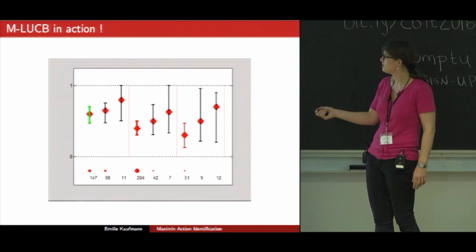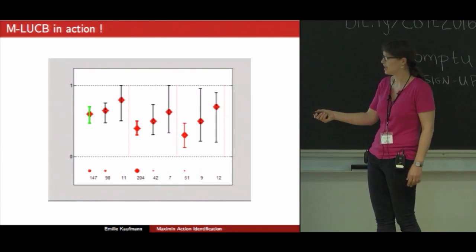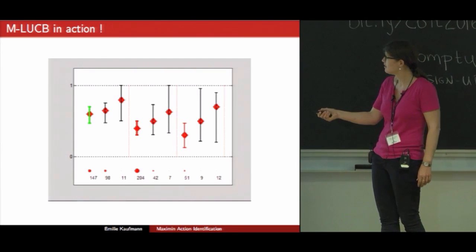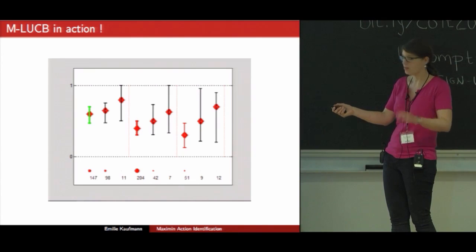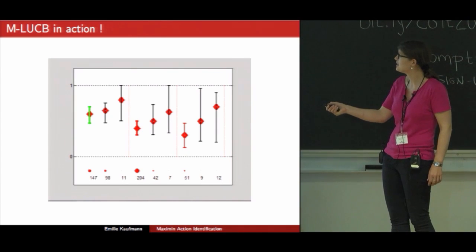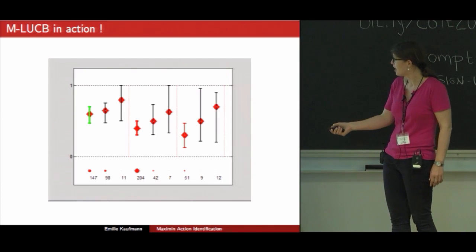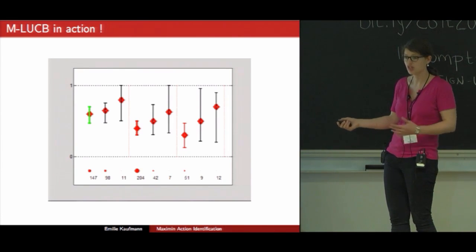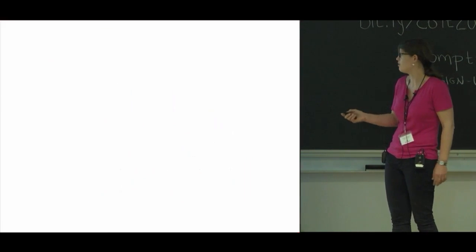So we perform a run of the algorithm, and here we note the number of times we have drawn each arm. So we see in particular that the lower confidence bound of all arms in the Maximin action are larger than at least one upper confidence bound of the other arms. And we see that the algorithm mostly draws the smallest arm in each group, and very little, especially these arms.